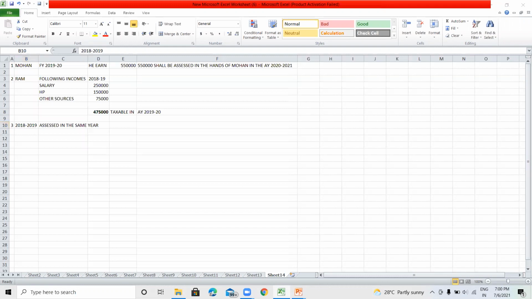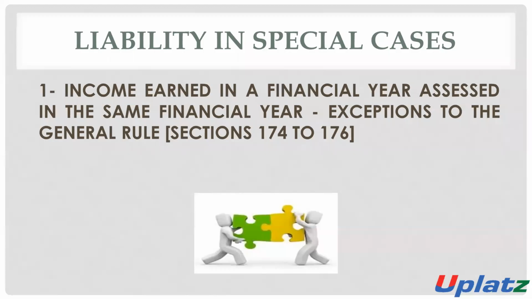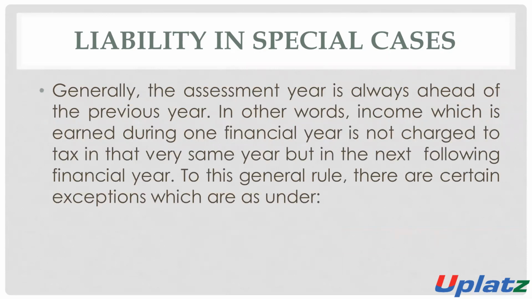So income earned in the financial year is assessed in the same financial year. Now we will discuss the exceptions to the general rule: section 174 to section 176.